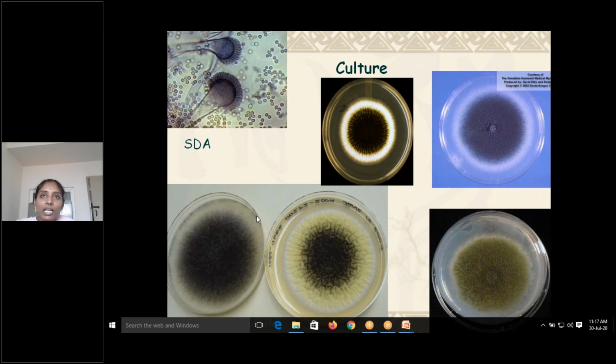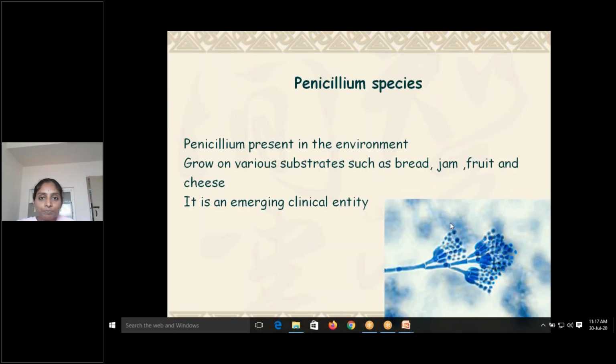From these lesions you take a drop under the LPCB mount, put a cover slip and observe under the microscope, you can see these beautiful structures. Penicillium species. Penicillium is another species apart from Aspergillus, which is also a very common one. Penicillium present in the environment grows on various substrates like bread, jam, fruit and cheese. It is an emerging clinical entity.